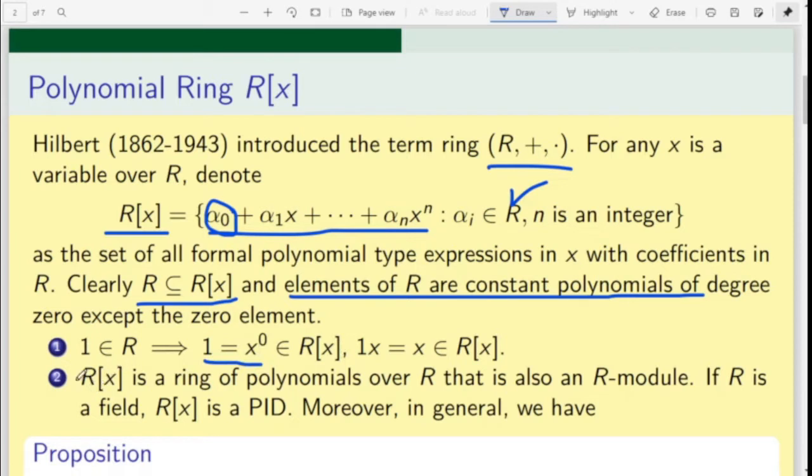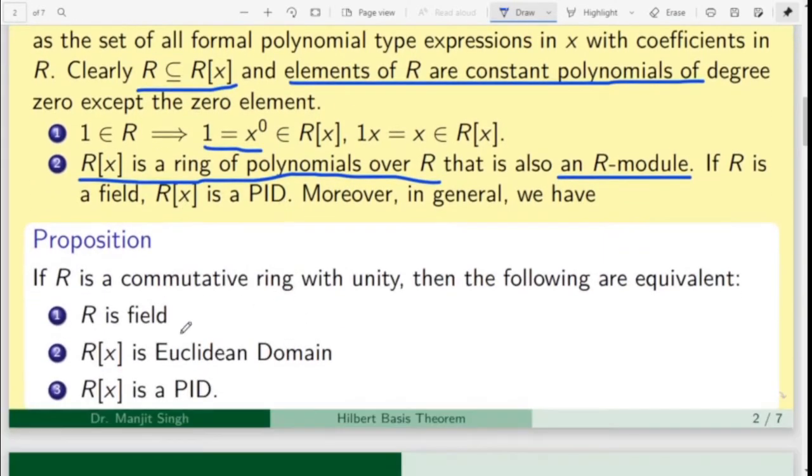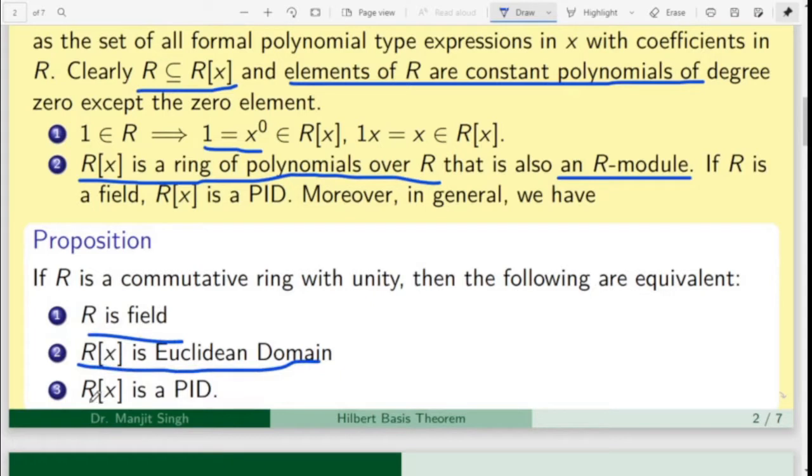One can prove that R[x] is a ring of polynomials over R, and one can easily show that it is an R-module. If R is a field, then R[x] is a principal ideal domain. That can be seen in this proposition. R is a commutative ring with unity. Then we have three equivalent conditions: R is a field, R[x] is a Euclidean domain, and R[x] is a principal ideal domain. It means that every ideal of R[x] is generated by a single element.